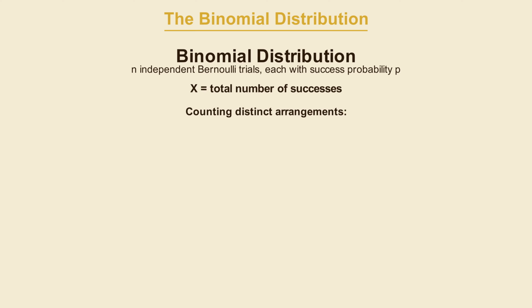The number of ways to choose exactly k items from a group of n is called a combination, written C of n and k. If you've taken a statistics course, you may recognize this formula. The formula is n factorial divided by k factorial times n minus k factorial. What we are doing is counting how many distinct groups of size k we can form from a total of n. For 2 defaults from 10 bonds, that is C of 10 and 2.